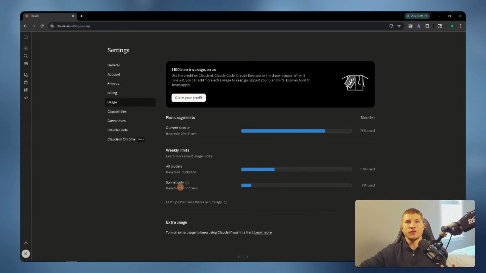As far as usage goes for Sonnet only, which is what we use for the 6 research agents, we used about 9% of our Sonnet only window. Our current session, we're sitting at about 76%, but I've been doing a couple of things on the side.